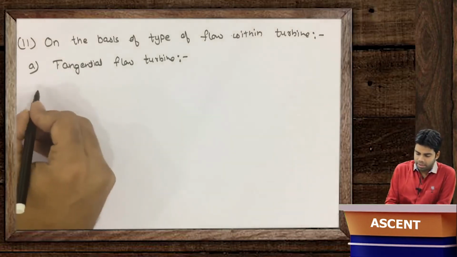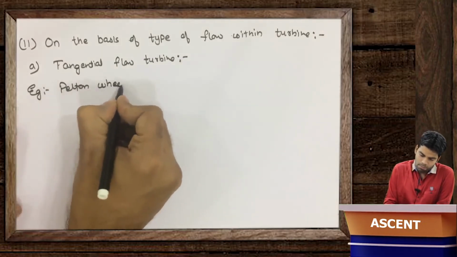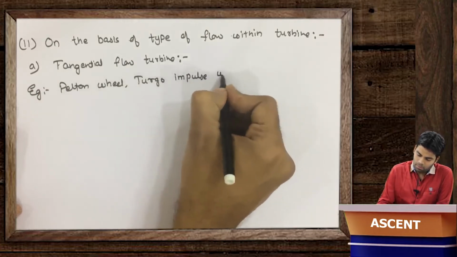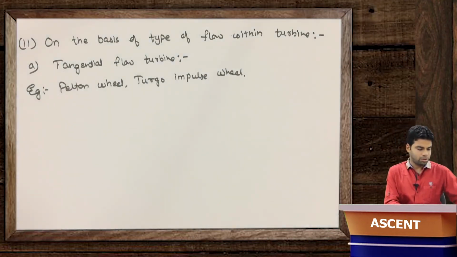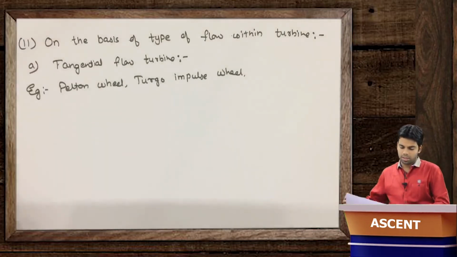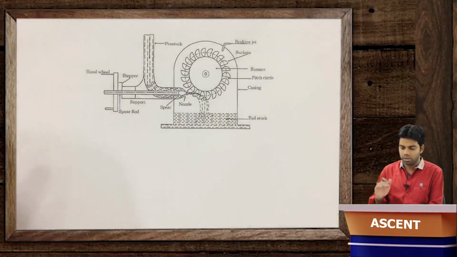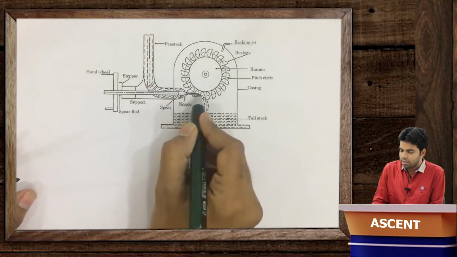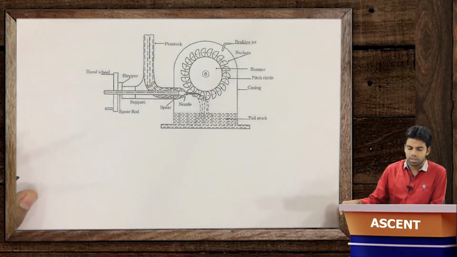For example, the Pelton wheel turbine, then turbo impulse turbine, etc. When the jet is hitting at the tangent of the wheel, it is termed a tangential turbine. I will show you with the help of a diagram. This is the Pelton wheel turbine. We will get into the details of it. The jet is hitting in the tangential direction, and this turbine will rotate. Such turbines are called tangential flow turbines.